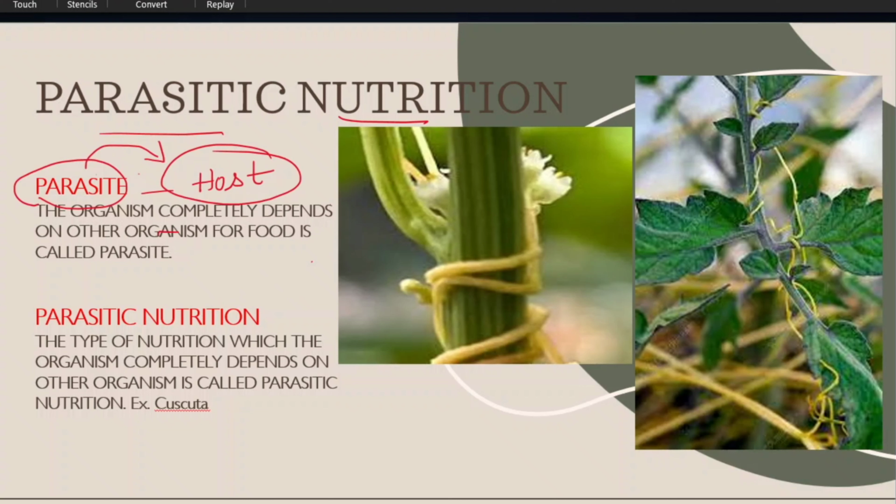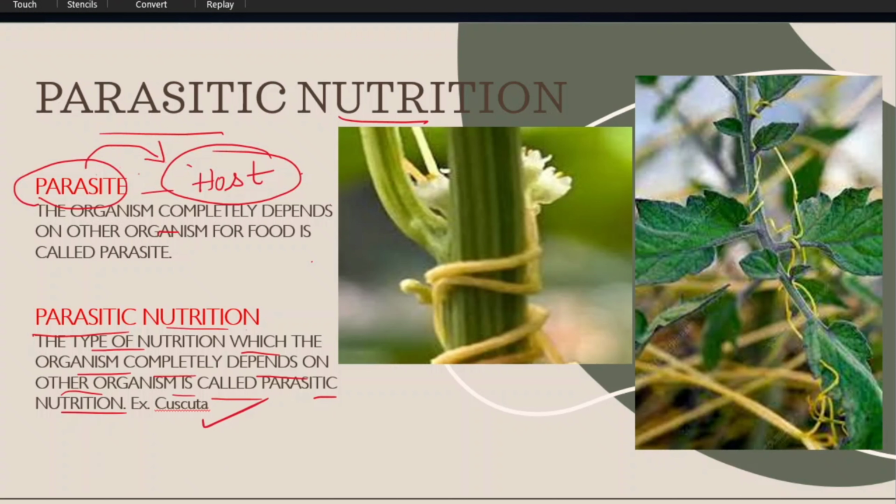In parasitism, two animals are living together. One is benefiting, the other is losing everything. The parasite is benefiting, the host is losing. So the parasite and host both are living together. This is called parasitic nutrition. What is parasitic nutrition? The type of nutrition in which the organism completely depends on another organism is called parasitic nutrition.